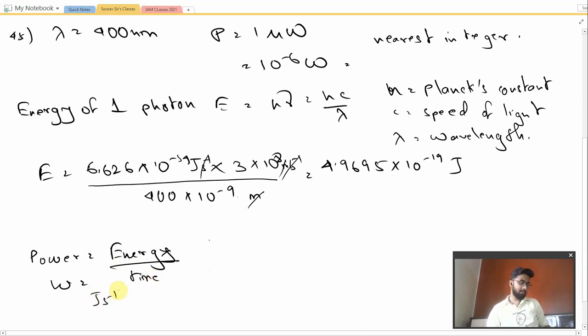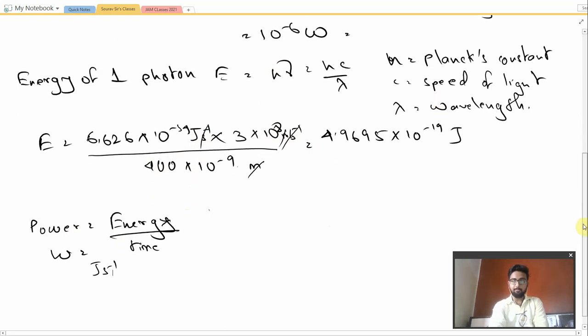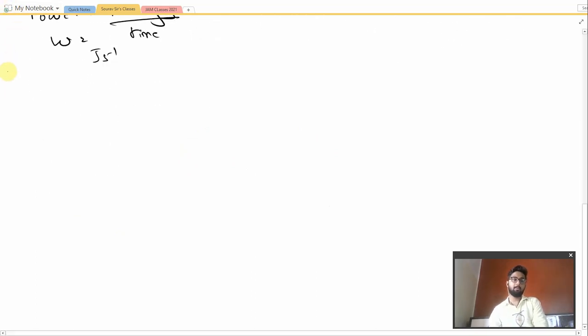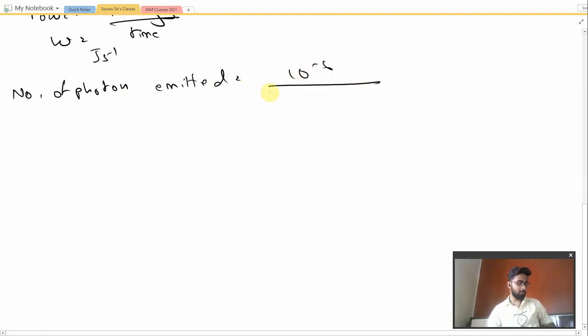So for the number of photons, the power, the energy, is calculated to be 10 to the power minus 6, and the energy of one photon is this amount. So the number of photons emitted is equal to 10 to the power minus 6 divided by the energy of one photon, which our value was 4.9695 into 10 to the power minus 19. Okay, this comes out to be